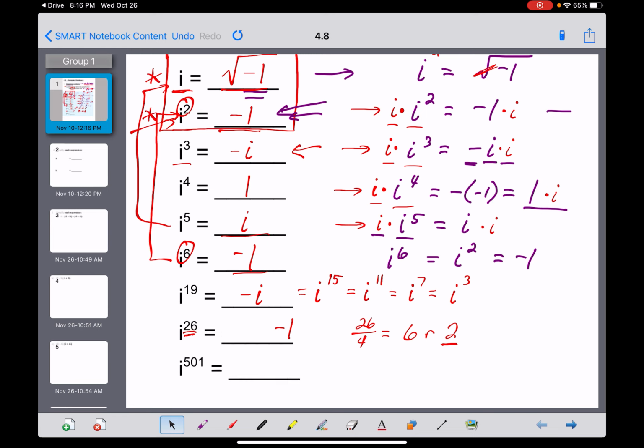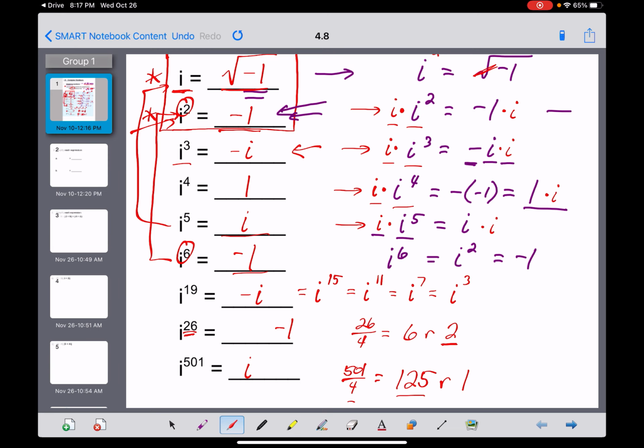i to the 26th is -1. And that last one, let's try that trick again. i to the 501st power. We would do 501 divided by 4. And if you check that in your calculator, I'm pretty sure that goes in 125 times. But the remainder then, 125 times 4 is 500. That's a remainder of 1. So this is equal to i to the first power, which is just plain old i.